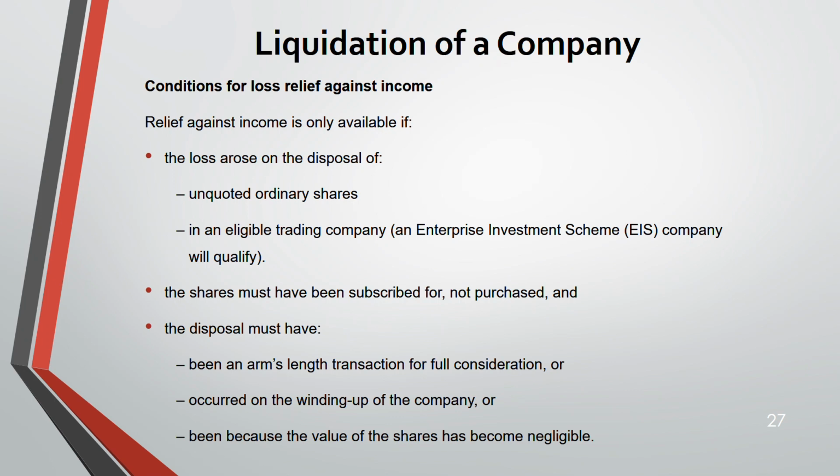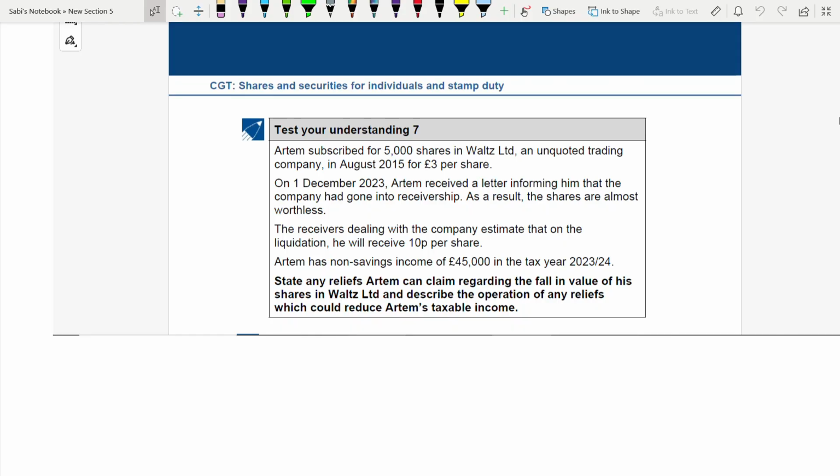Now let us do a question. Test your understanding 7. State any reliefs Artem can claim regarding the fall in value of his shares and describe the operation of any relief which could reduce his taxable income.